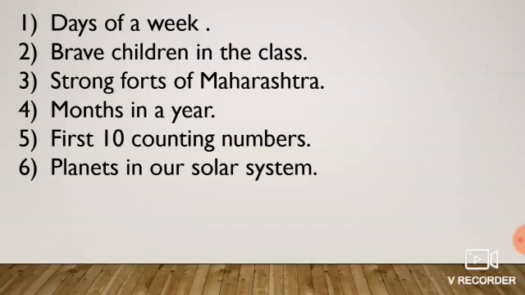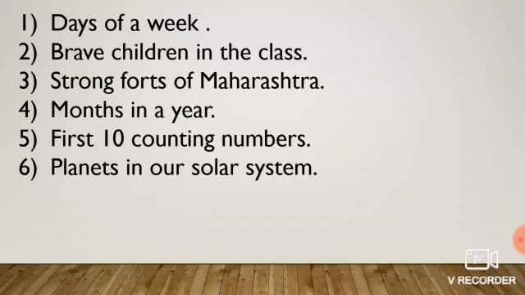Number 2. Brave children in the class. Brave is a relative term. The meaning of this word will differ from person to person. So it is not a set. 3. Strong forts of Maharashtra. Strong is a relative term. The meaning of this term will differ from person to person. So it is not a set.